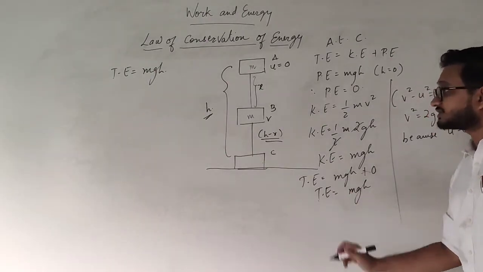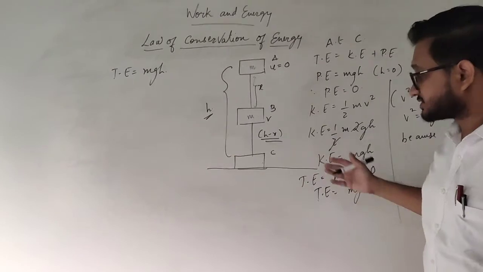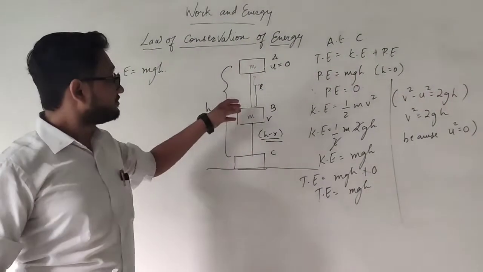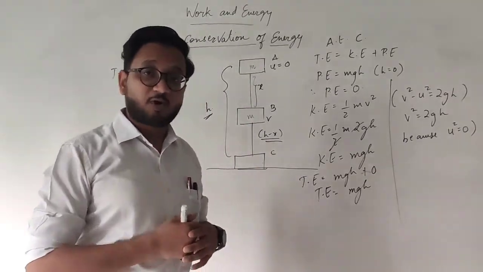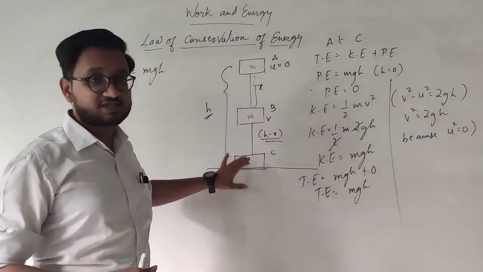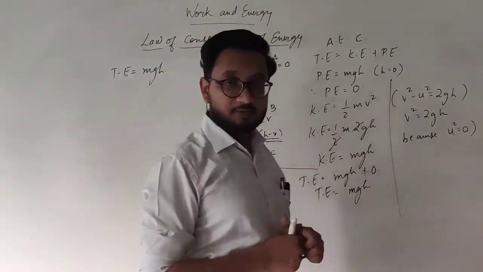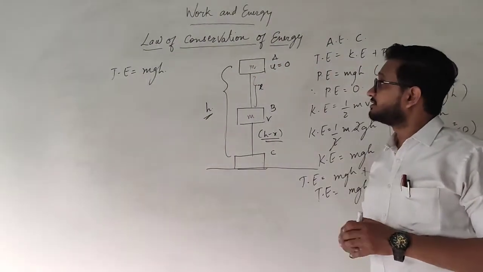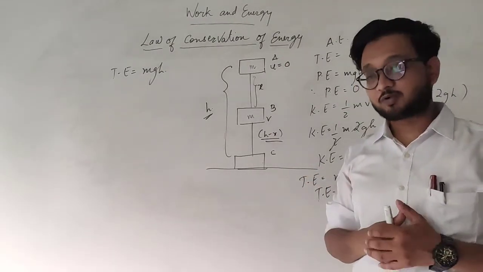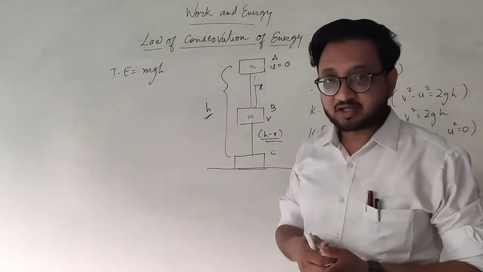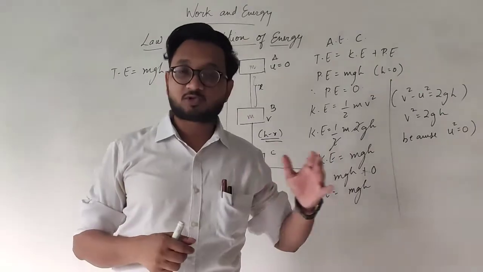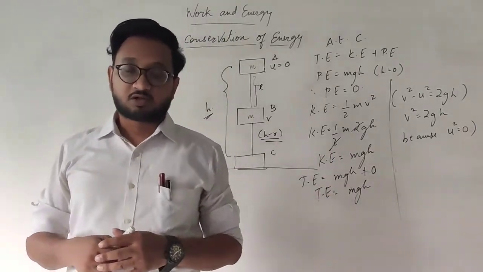The total energy of the system, like before, does not change. It remains mgh. And this simple derivation at points B and C describes that whatever the energy was at point A, it is still the same at point B and point C as well. I hope it is clear to you, students. This simple derivation proves that the law of conservation of energy still holds for any object around us. And energy can neither be created nor be destroyed. It can only be transformed from one form to another form. Okay, students?